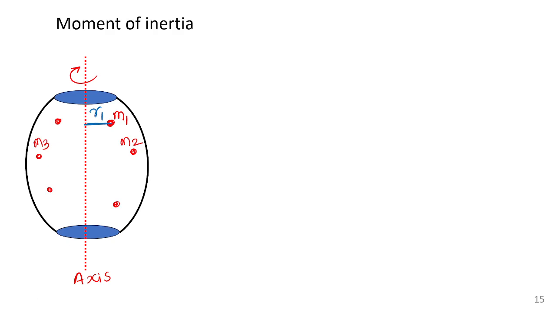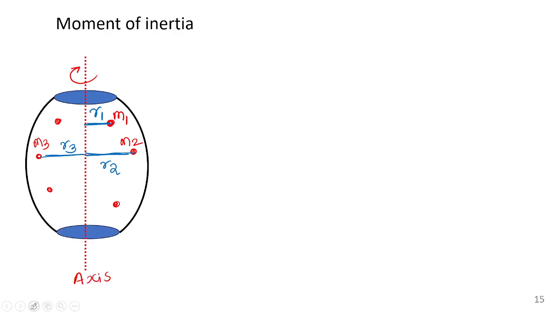The sign of r1 is not considered. Suppose m2 is at a distance of r2 from the axis, m3 at a distance r3, m4 at a distance r4, etc. In this way I will consider all the point masses on this body.